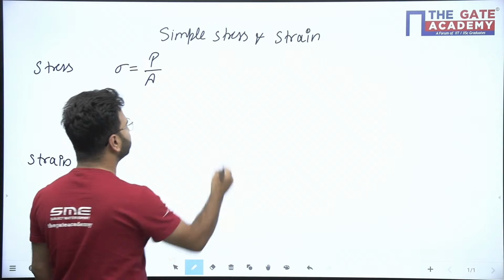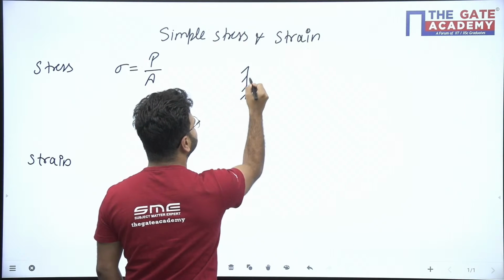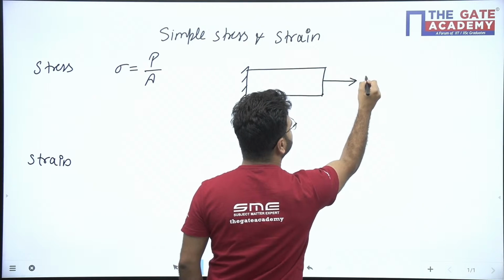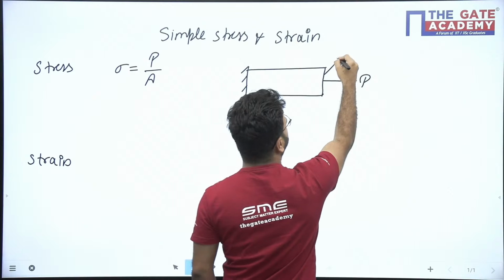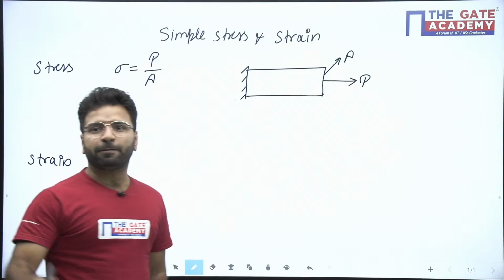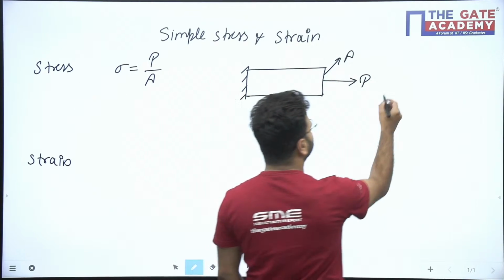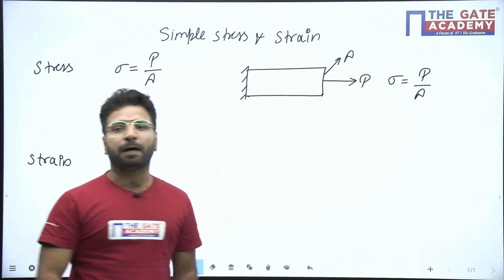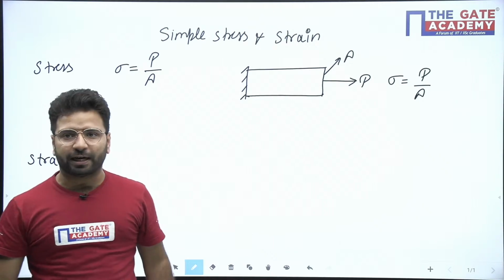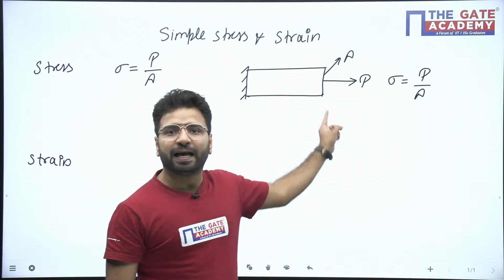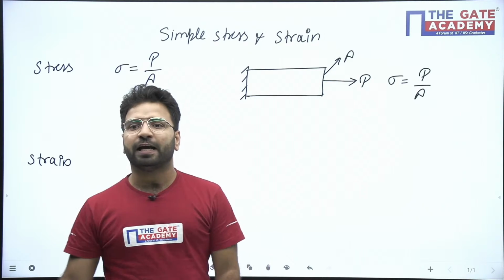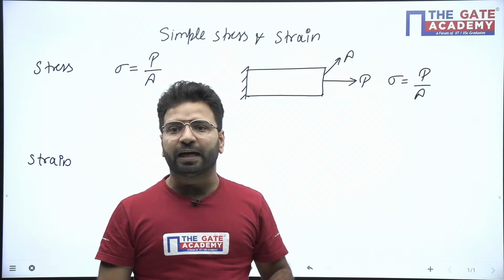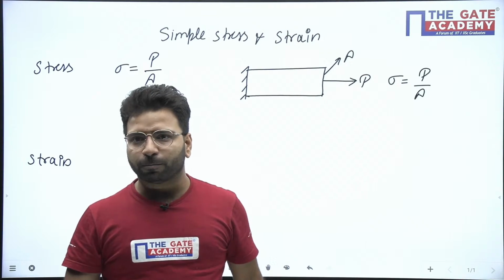But here, let us suppose I have one bar and it is subjected to some load P. The cross-section area of the bar is, let us say, A. If I ask you here, you will say stress is equal to P upon A. But notice one thing here: this P force is the external force. So stress is not external force per unit area. Stress is internal force per unit area.